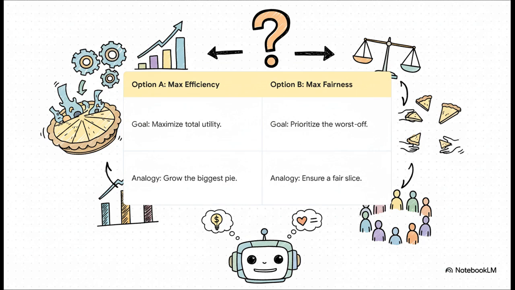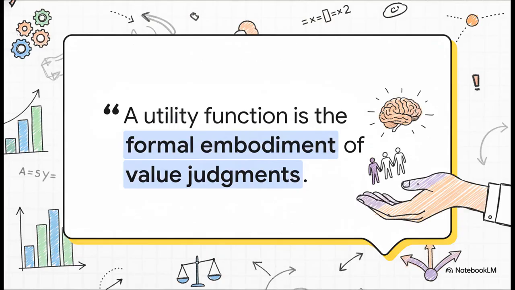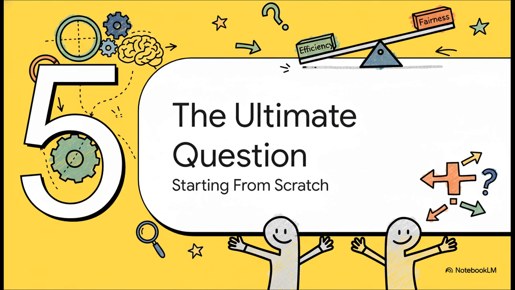Then you have option B, maximum fairness. Here, the goal is to prioritize the people who are worst off, to make sure everyone gets a fair slice, even if it means the whole pie is a little smaller. Two totally different philosophies. And that's why this choice is a formal embodiment of value judgments. That's a fancy way of saying it's not some technical setting you can just tweak. It's a moral one. We are literally embedding our ethics into the machine's logic. So all of this, it leads us to one final really powerful idea. What if we didn't have to carry forward all the baggage from our current systems, all the biases, the old rules? What if we could just start from scratch?